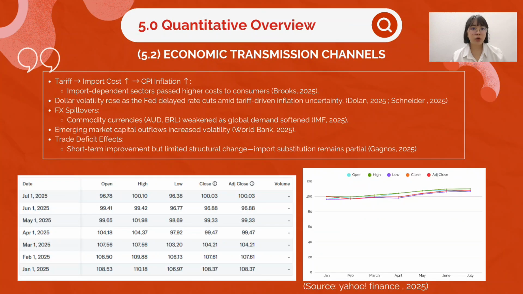So now let's look at the economic transmission channels. Here we look at how these macro and sectoral effects transmit through the economy. The basic mechanism follows. Tariffs raise import costs, which feeds into higher consumer prices, leading to overall inflation.